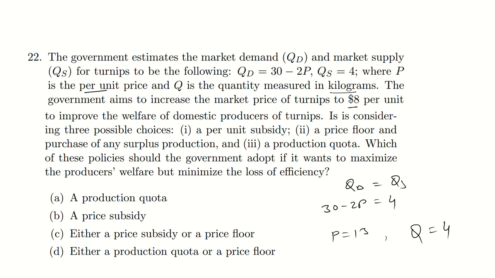Three possible choices are considered: a per unit subsidy, a price floor with purchase of any surplus production, and a production quota. Which of these policies should the government adopt if it wants to maximize producer welfare but minimize the loss of efficiency?